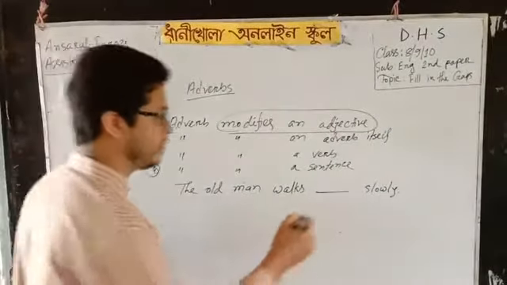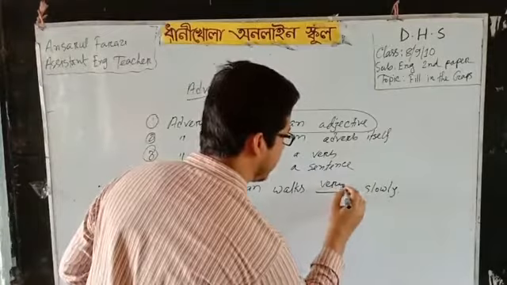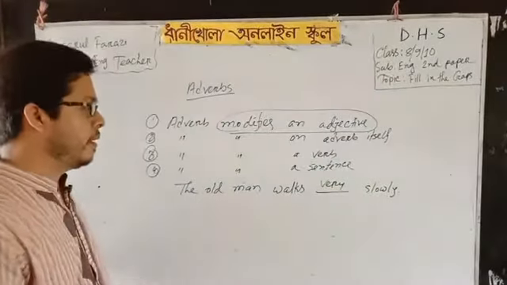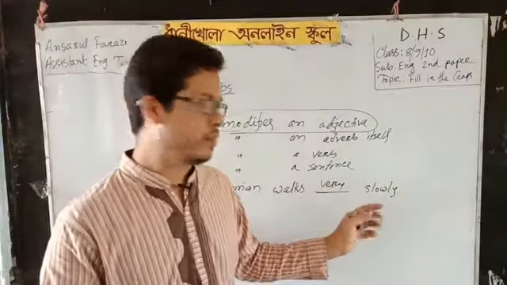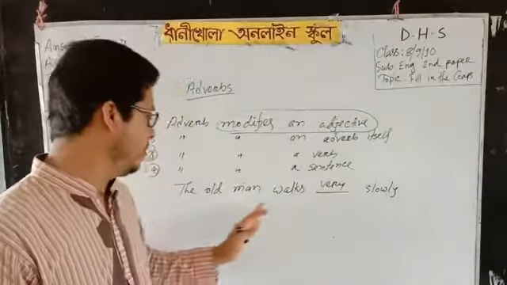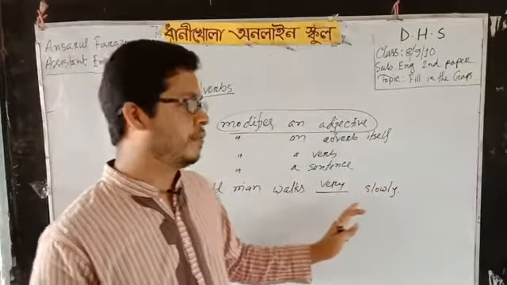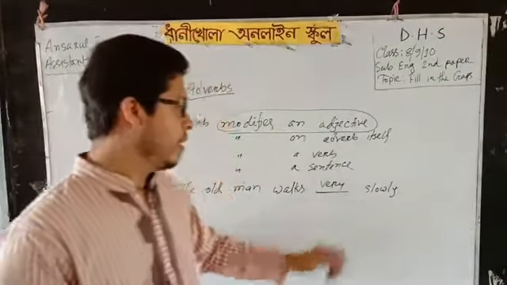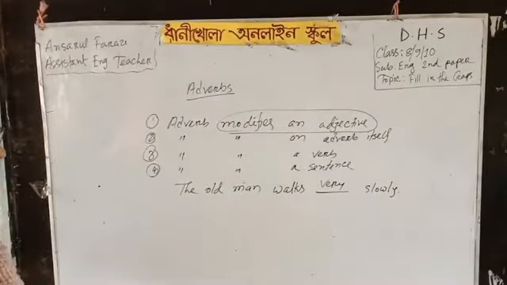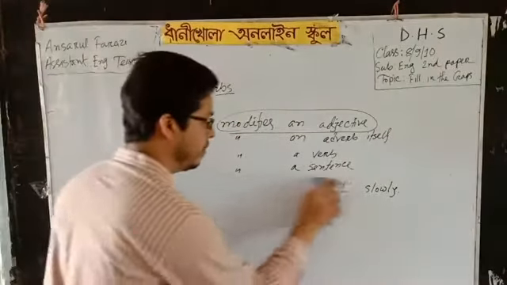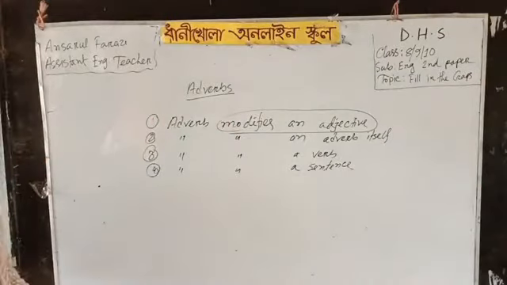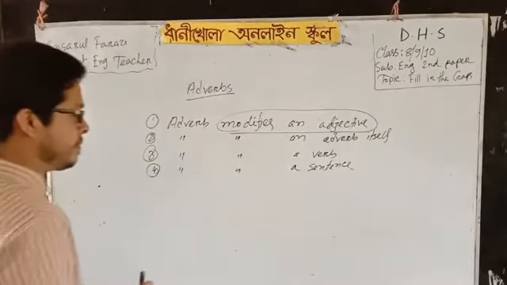Here we can also write very slowly. I'm emphasizing the slowness of the old man. The old man walks very slowly. I'm giving you another example of how an adverb modifies a verb.